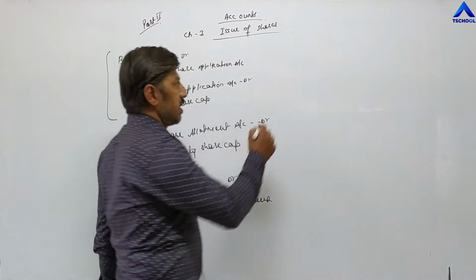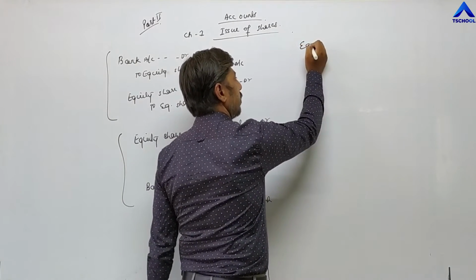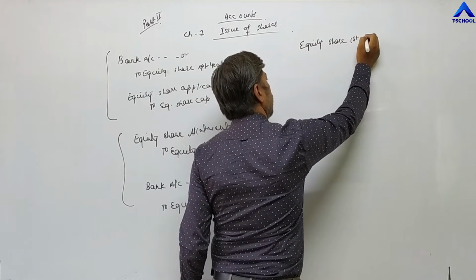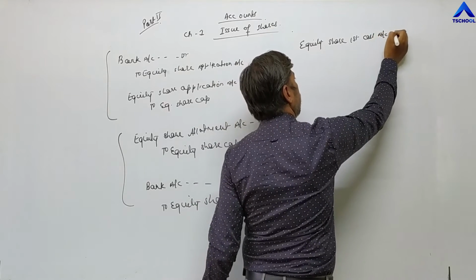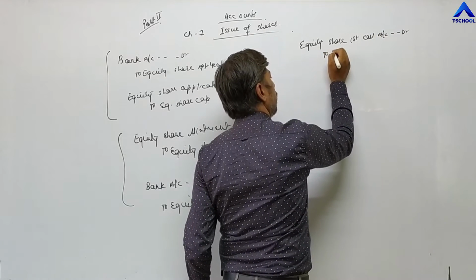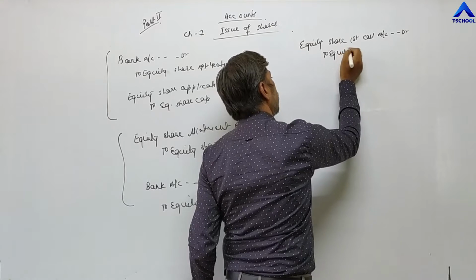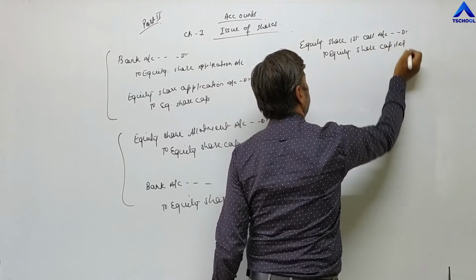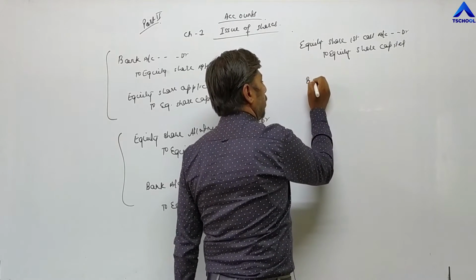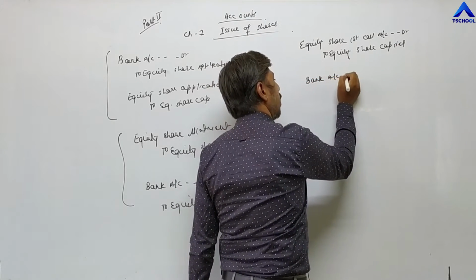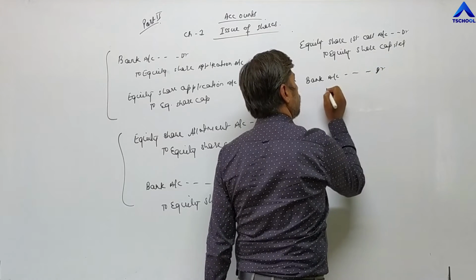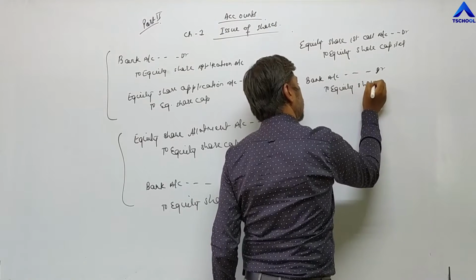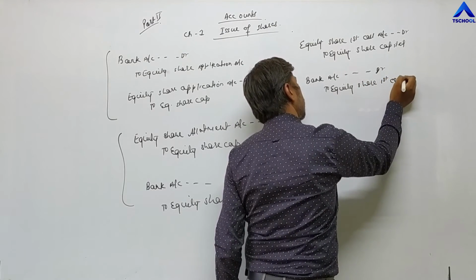Then suppose a first call is there: equity share first call account debit to equity share capital, and when money is received, bank account debit to equity share first call.